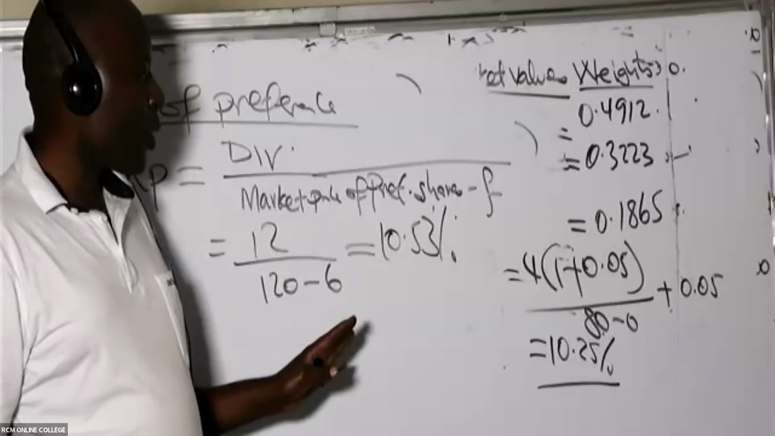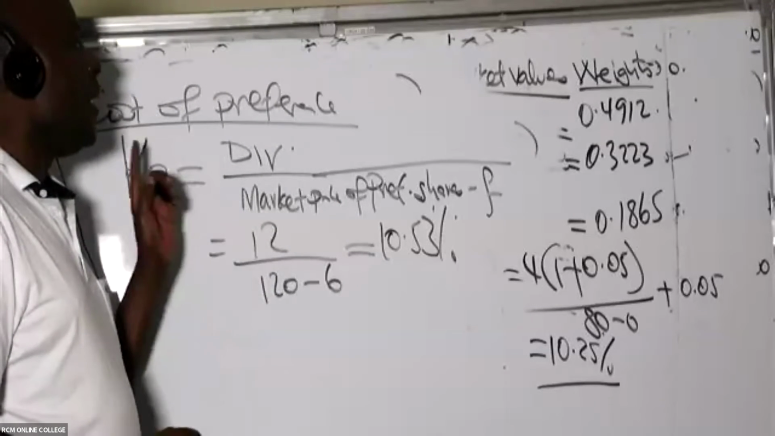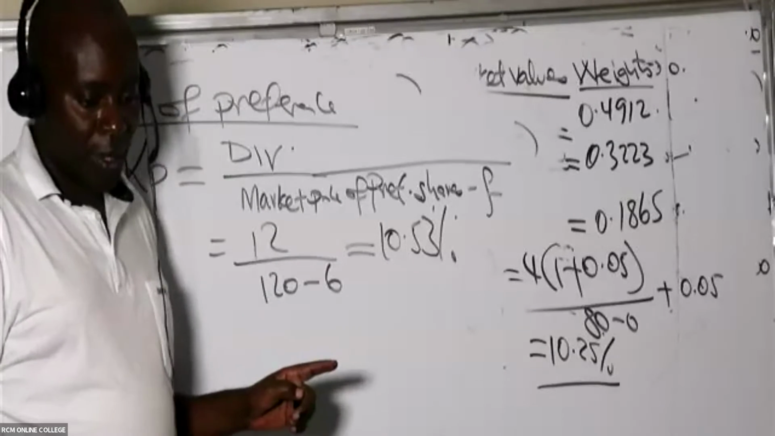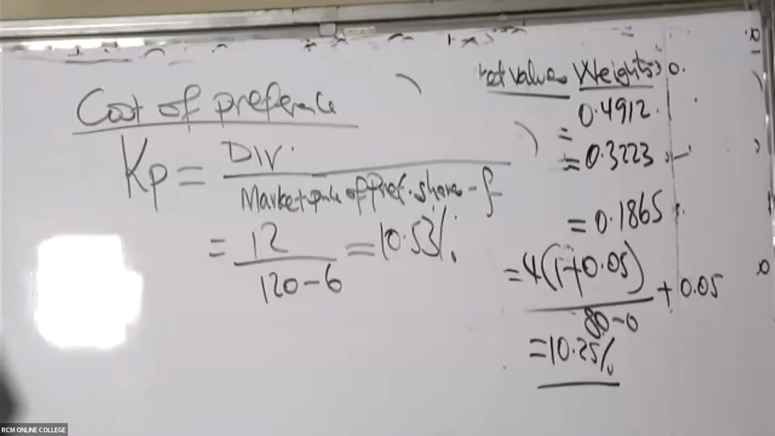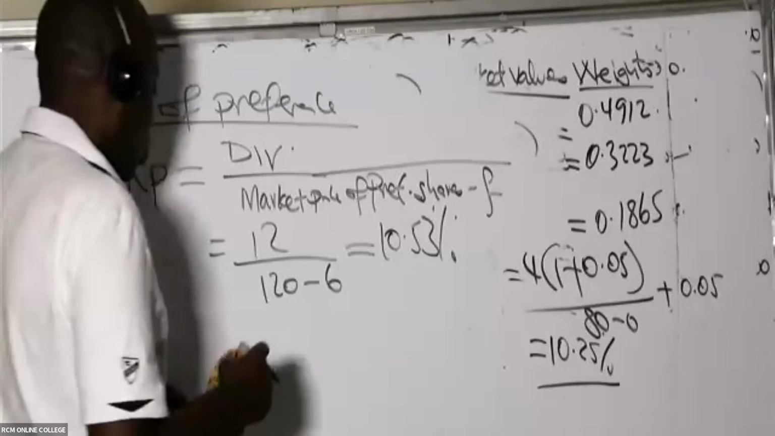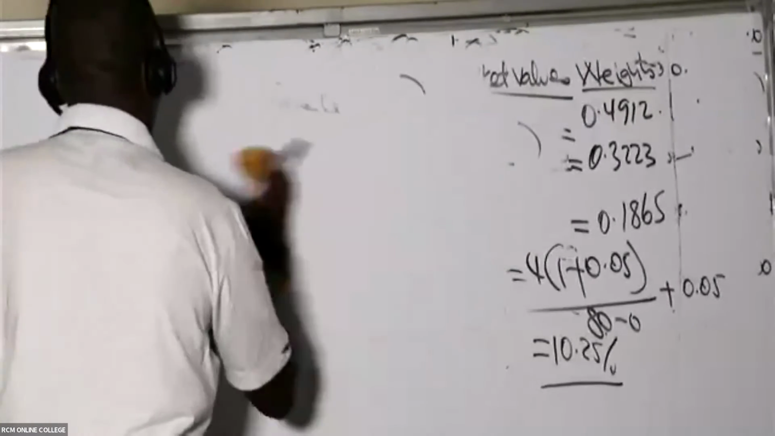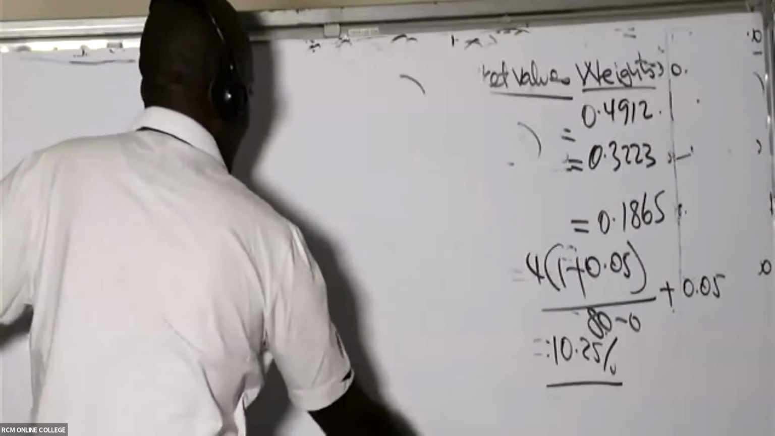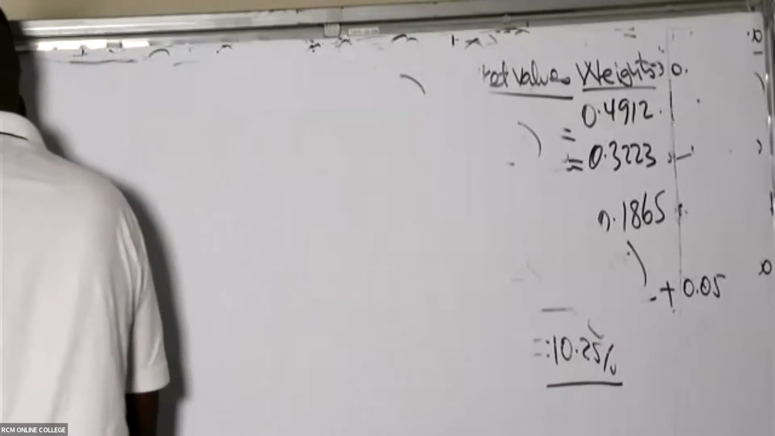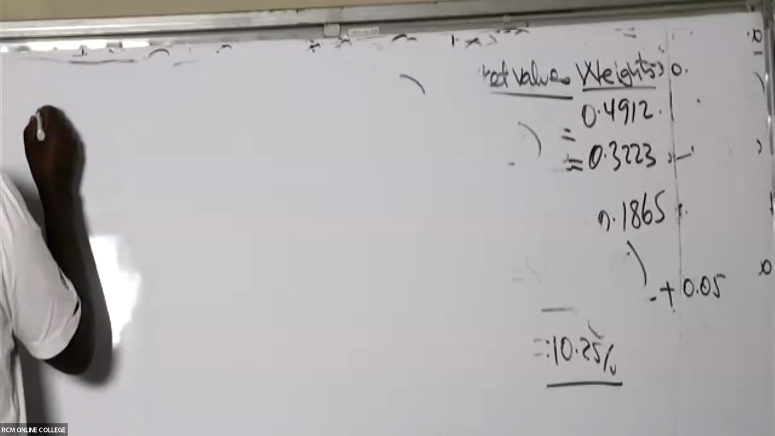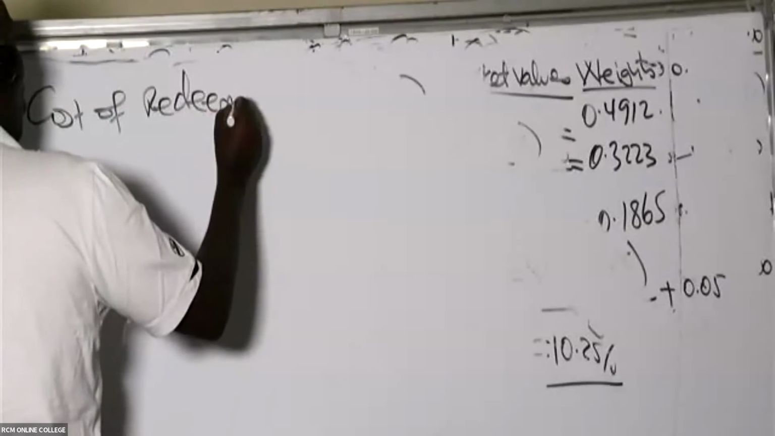So after this, ladies and gentlemen, I'll be able to go to cost of what now here? Redeemable debentures. Cost of redeemable debentures. This is the most interesting one. Not many people will be able to get this cost of redeemable debentures. So we have here cost of redeemable debentures.